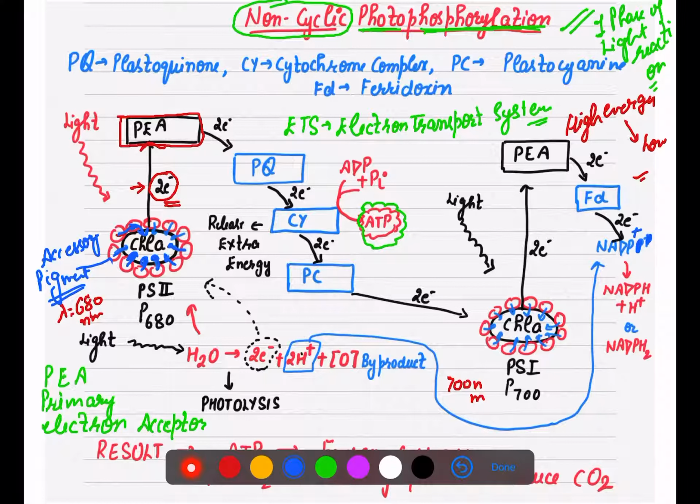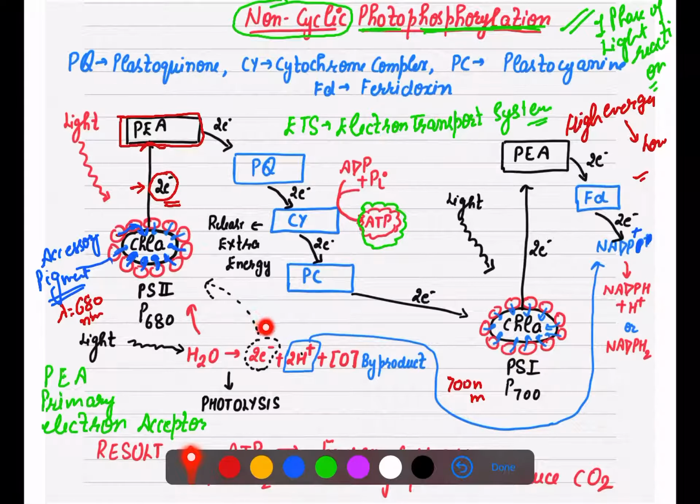The question which comes to mind: now the electrons have left from here. How do these removed electrons get replaced, so that chlorophyll A of photosystem 2 gets electrons again?